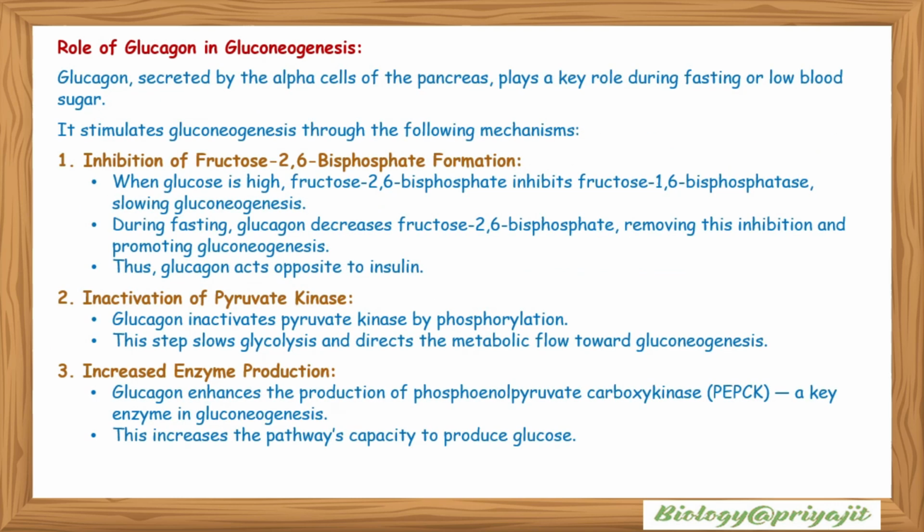Role of glucagon in gluconeogenesis. Glucagon is secreted by the alpha cells of the pancreas. It plays a key role during fasting or low blood sugar. It stimulates gluconeogenesis through the following mechanisms.